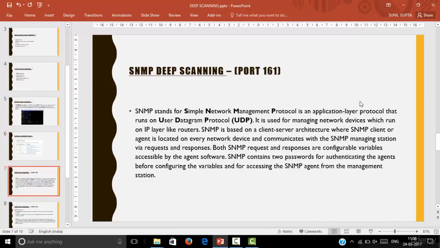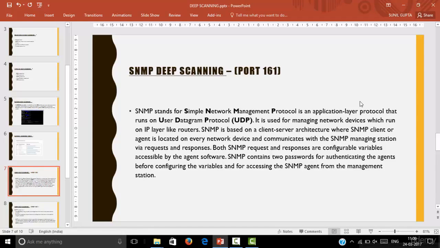Next, SNMP deep scanning, port number 161. I hope you also know the port numbers I explained in the scanning module. SNMP stands for Simple Network Management Protocol, an application layer protocol that runs on User Datagram Protocol. It is used for managing network devices which run on the IP layer, like routers. SNMP is based on a client server architecture where the SNMP client or agent is located on every network device and communicates with the SNMP device.